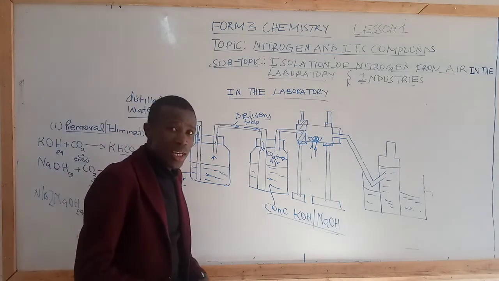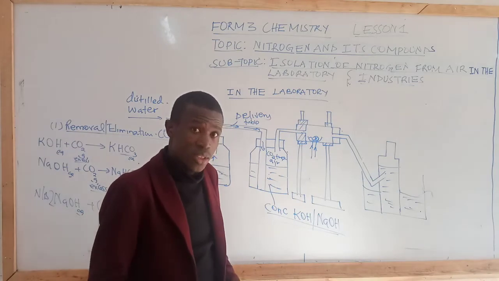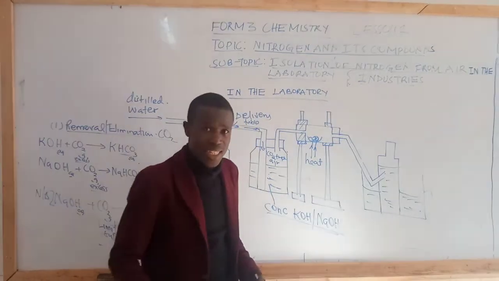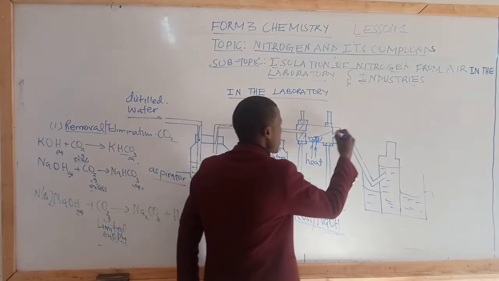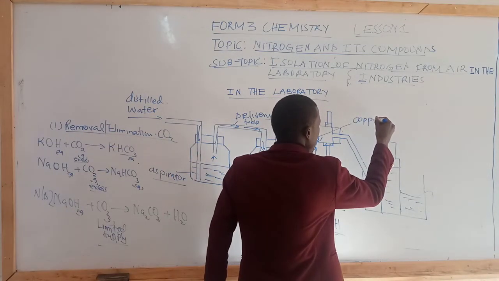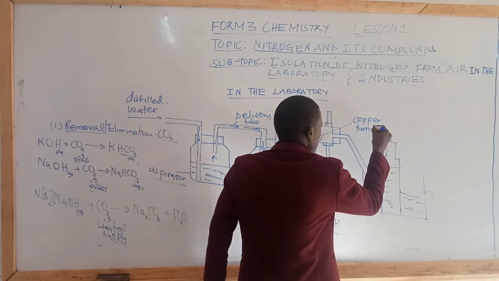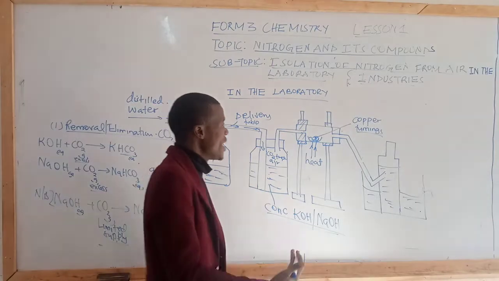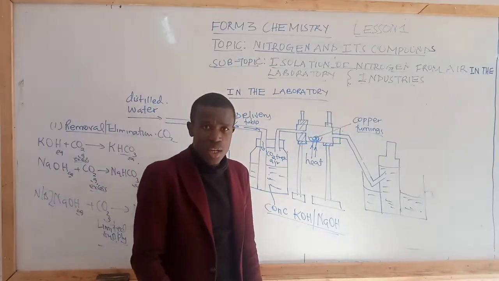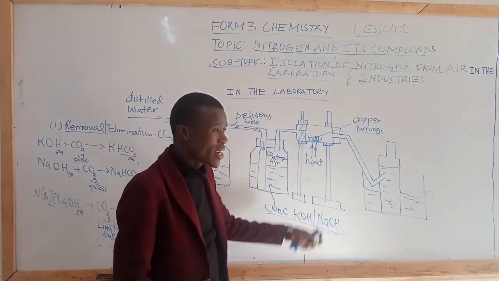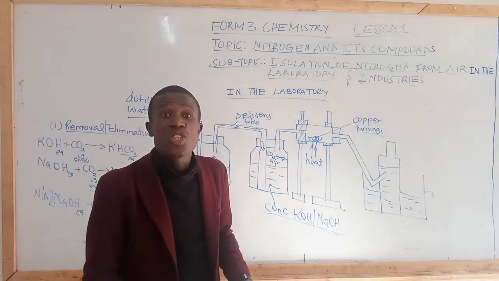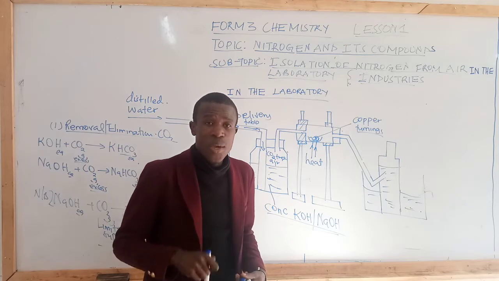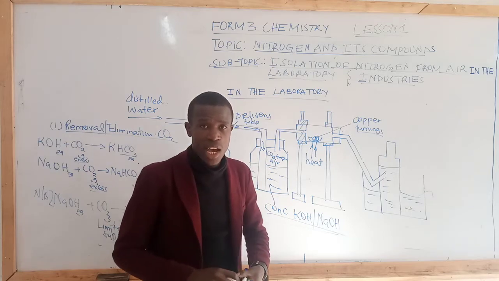What happens in the combustion tube, students? We are heating. What are we heating? We are heating copper turnings. Why must we heat copper turnings? The role of copper turnings is to eliminate oxygen from air, because until this moment we have only removed carbon 4 oxide.